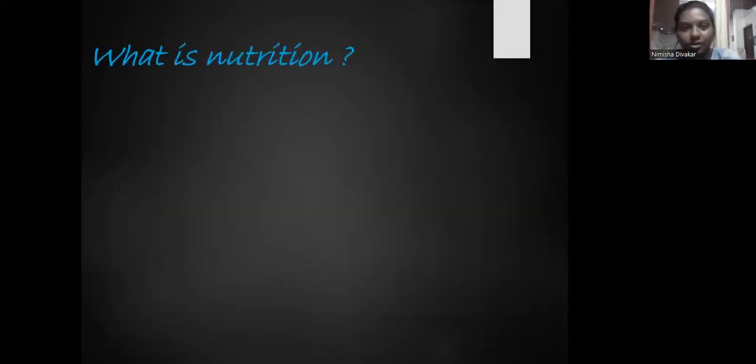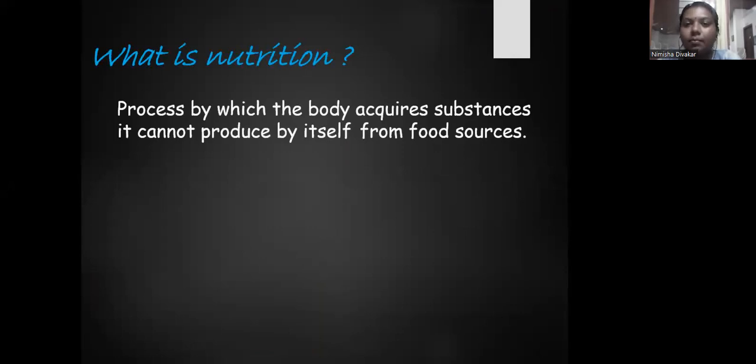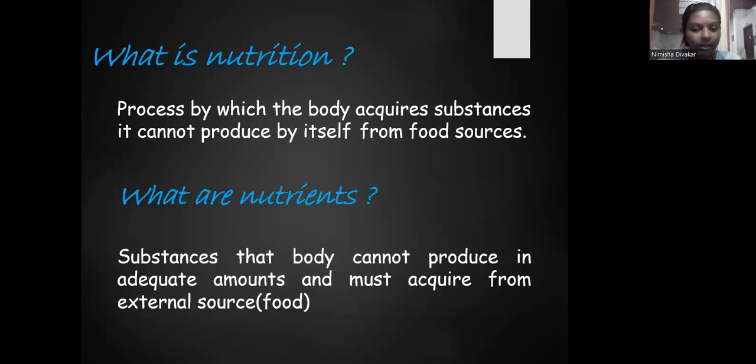So what is nutrition? Nutrition is the process by which the body acquires substances that it cannot produce by itself from food sources. Some substances required for our health are produced by the body itself, but nutrition is the process by which the body acquires energy or substances which are not produced by the body itself. And nutrients are the substances that the body cannot produce in adequate amounts and that must be acquired from external sources or food.